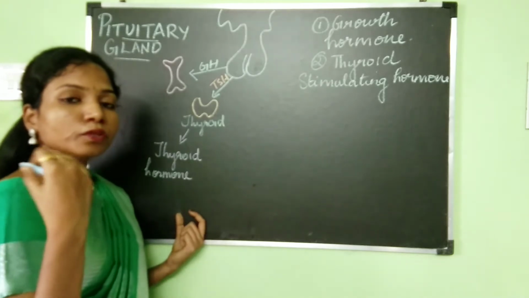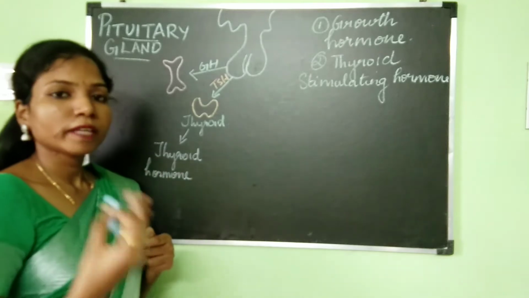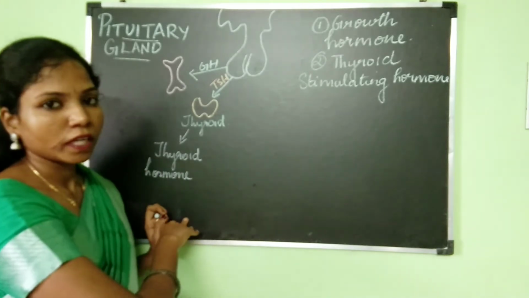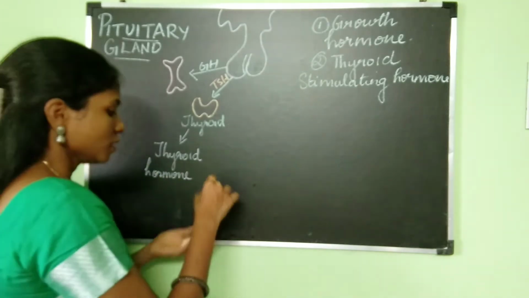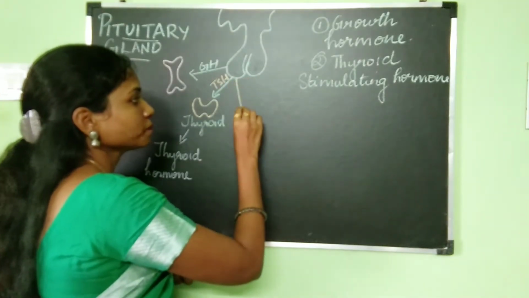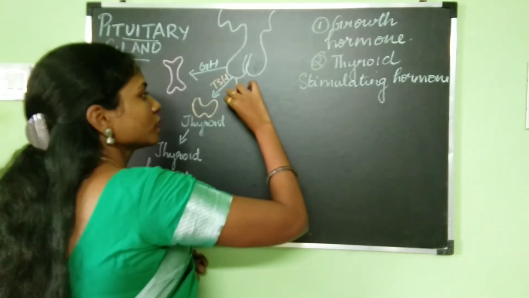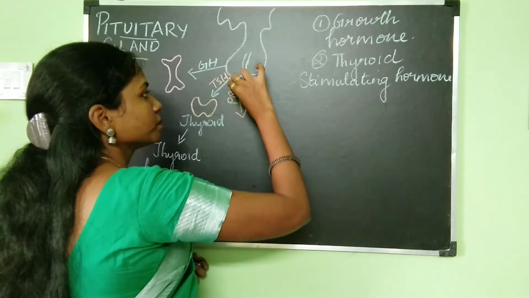There are two different hormones which are produced by the thyroid gland. When we discuss the thyroid gland in detail, that time we will take a look at the thyroid hormones. Now moving on to the next hormone which is produced by the anterior pituitary. The next hormone is PRL.